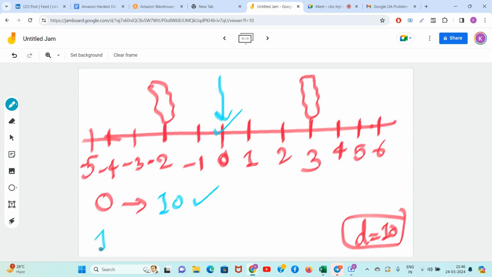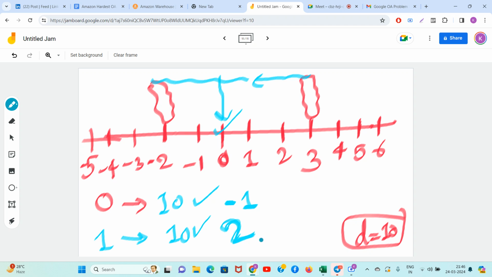Guys, what is the cost to bring all the items at point number 1? One will cost 3 rupees and the other will cost 2 rupees. So again, 10. So yes, 1 is also valid. Minus 1 is also valid, right, guys? The cost of bringing all the things at minus 1 is also 10. 2 is also valid, right?